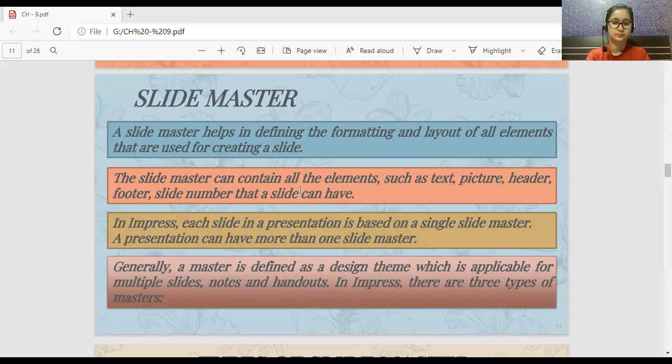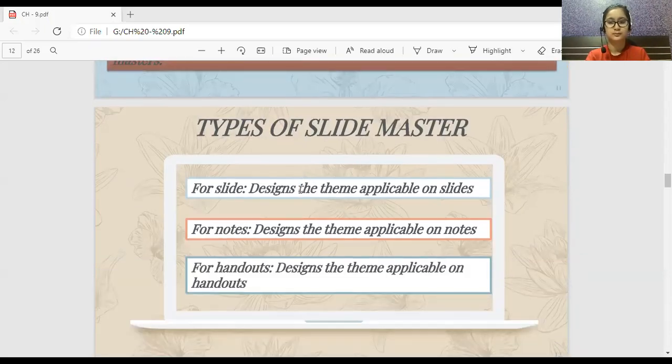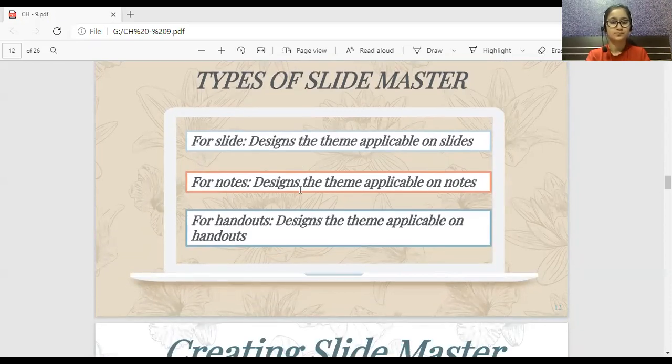So learn the definition of slide master. Done? Yes or no? So slide master, notes master and handouts master, these are the three types of masters.